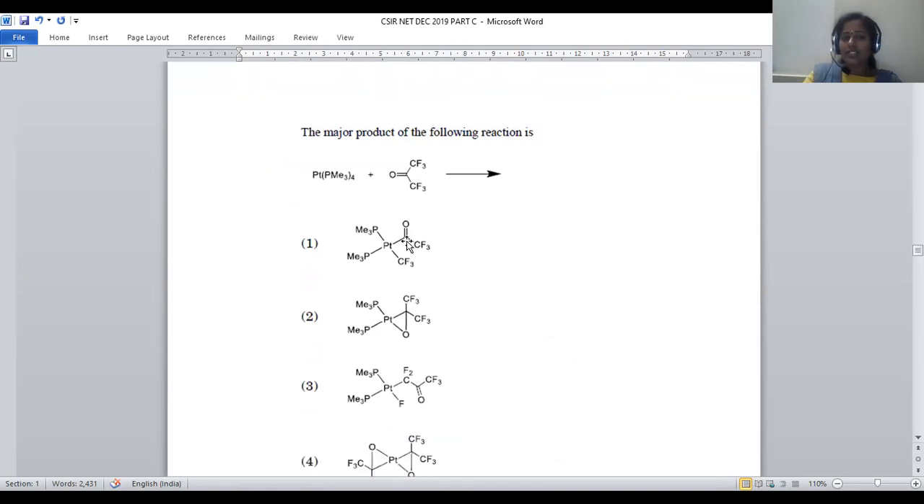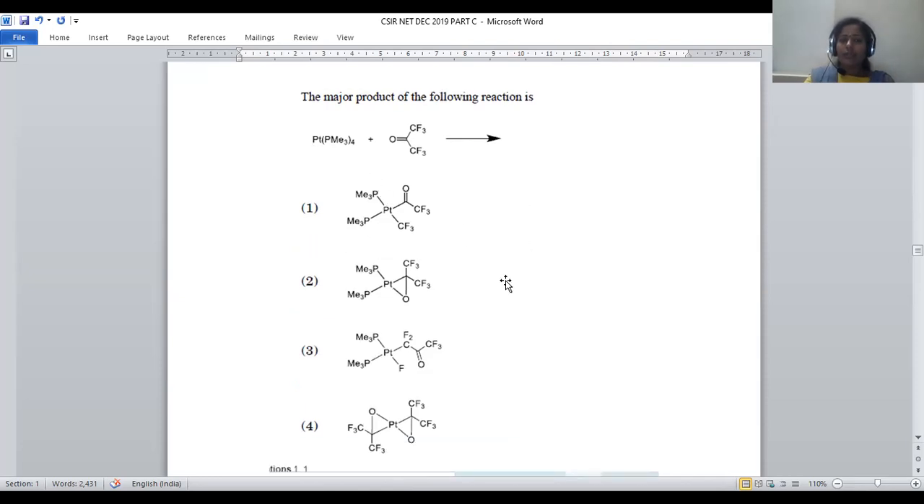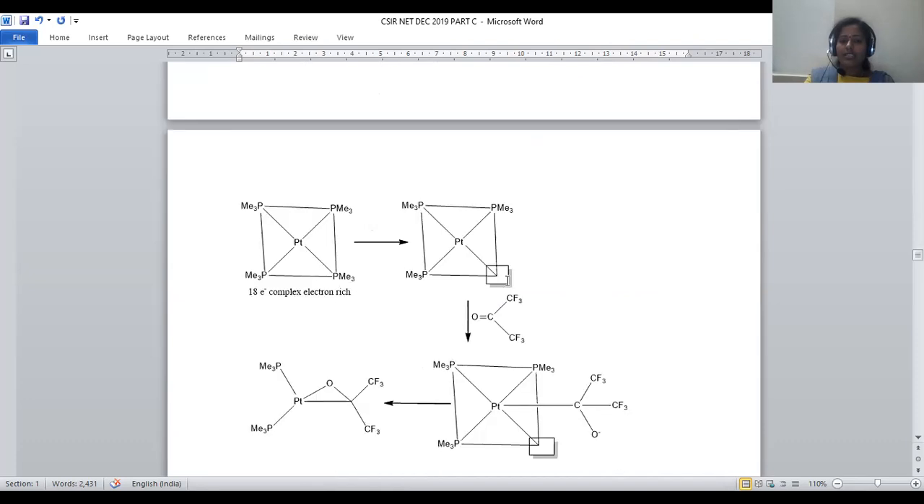It is the last question of this series. The major product of the following: platinum PME3 whole 4. Platinum PME3 whole 4 was taken and is treated with CF3C double bond CF3, right? So when these two compounds are treated, what will be the product generated? We have to predict. So here the platinum complex is square planar and it is an 18 electron system.